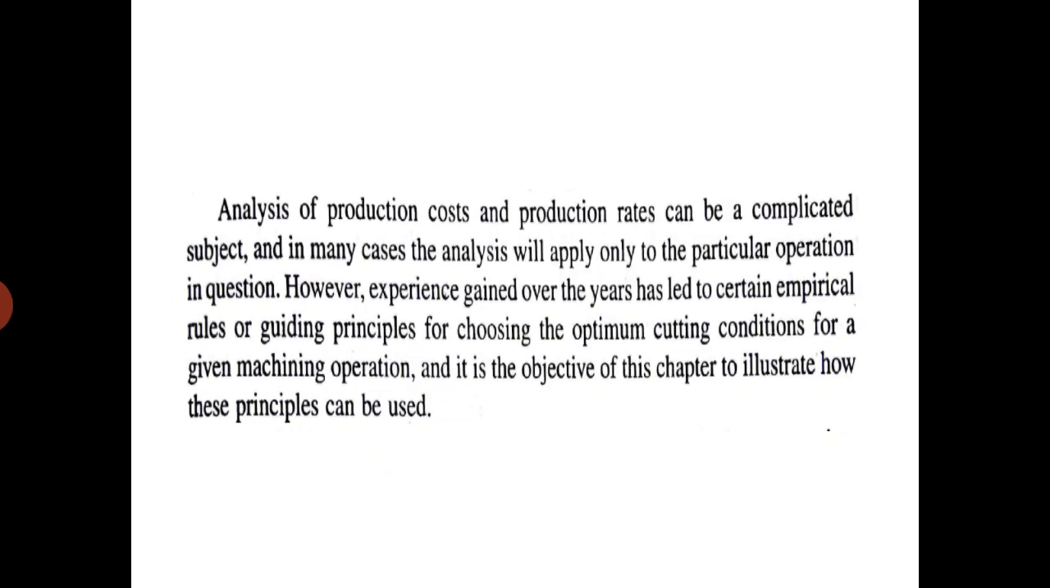Analysis of production costs and production rates can be a complicated subject, and in many cases, the analysis will apply only to the particular operation in question. However, experience gained over the years has led to certain empirical rules or guiding principles for choosing the optimum cutting conditions for a given machining operation. And it is the objective of this chapter to illustrate how these principles can be used.